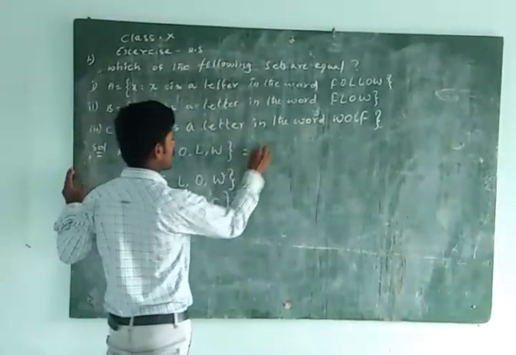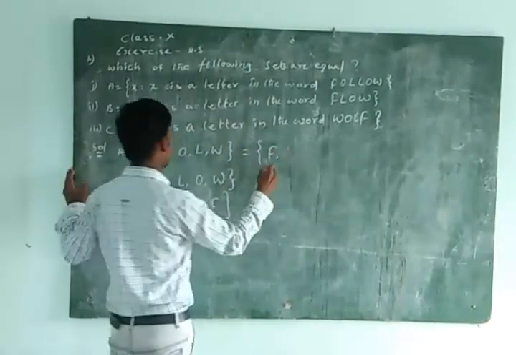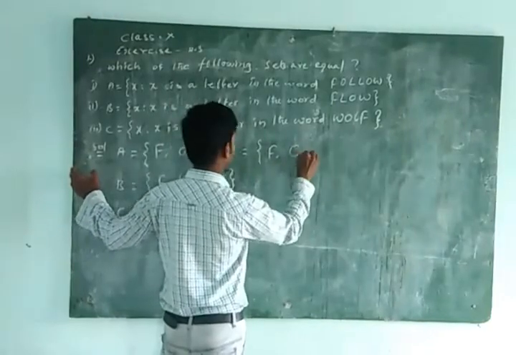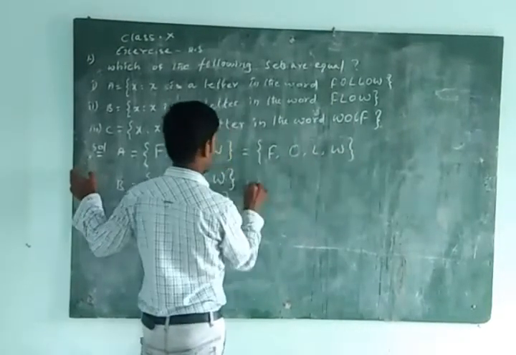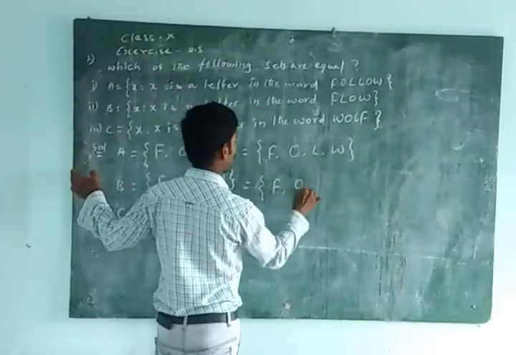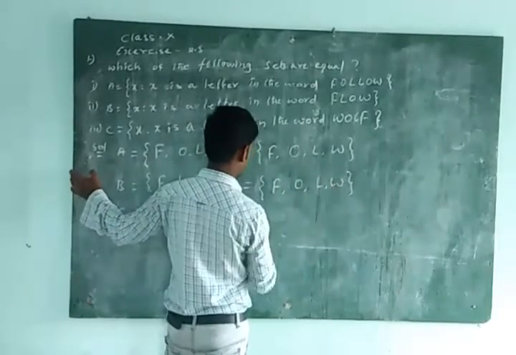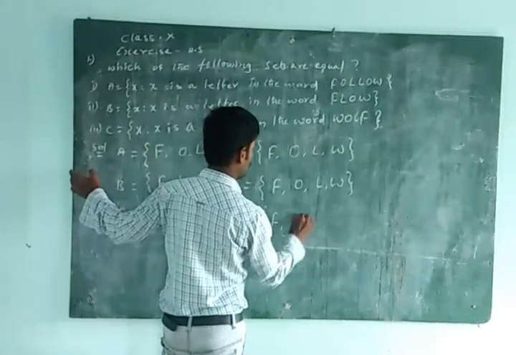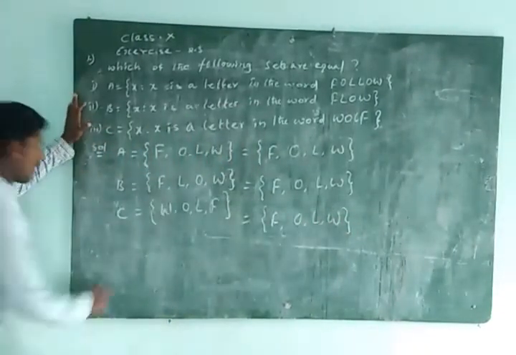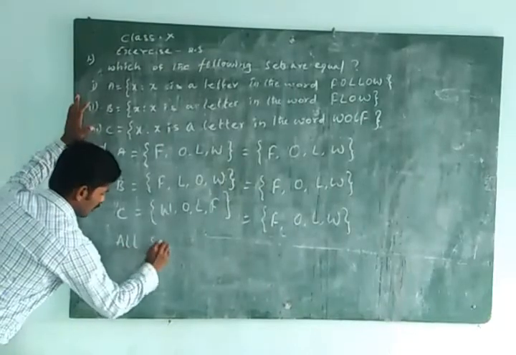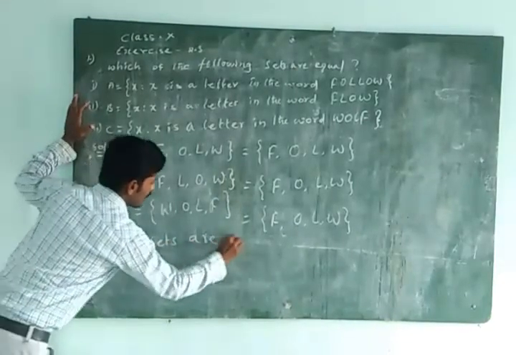So you can rewrite this in order. Order is not important, but for our understanding, F, O, L, W. That is equal to F, O, L, W. That is equal to F, O, L, W. You see, all sets are equal.